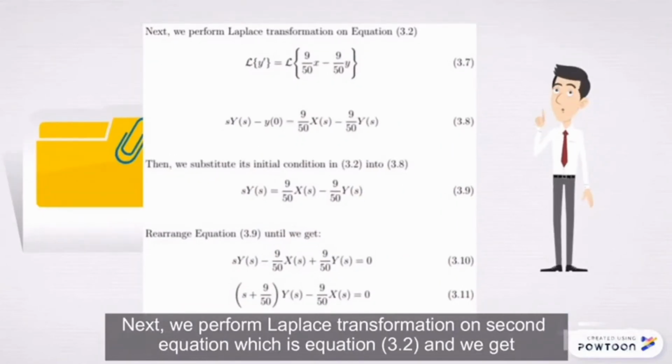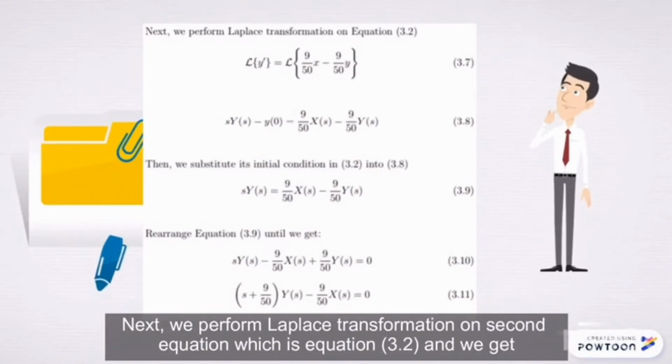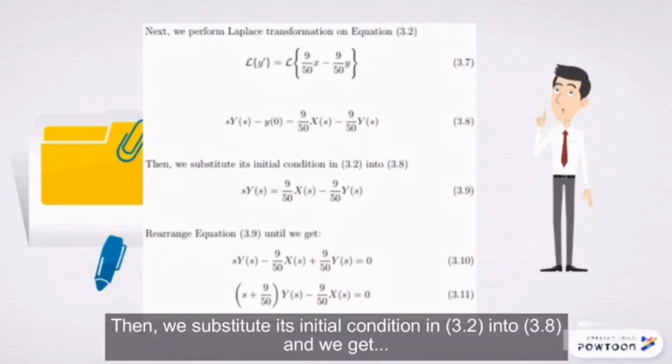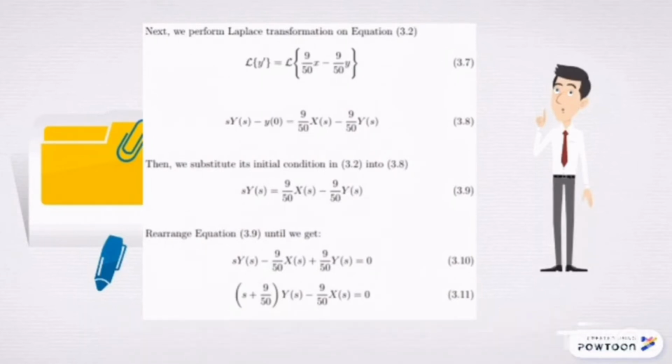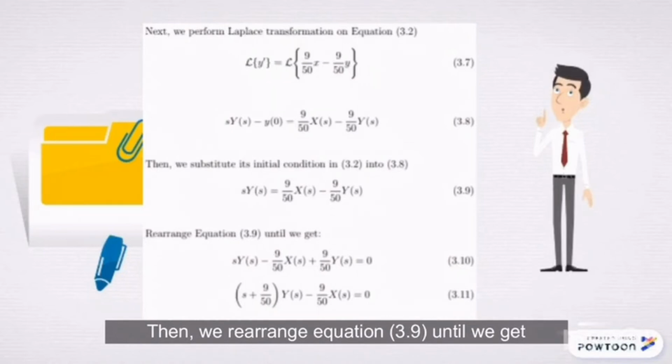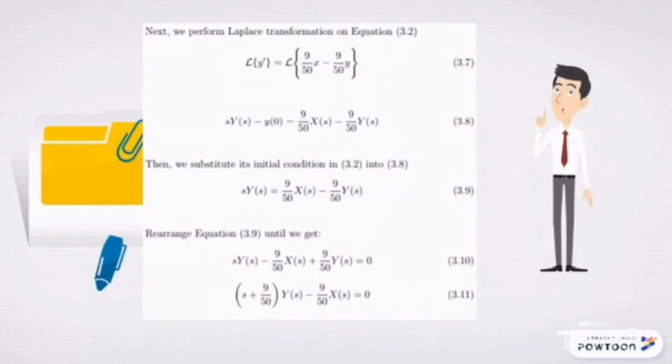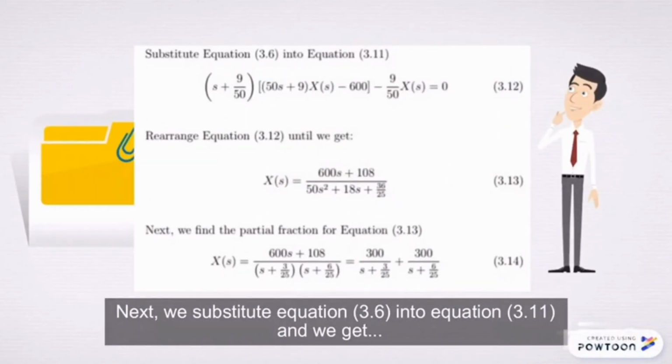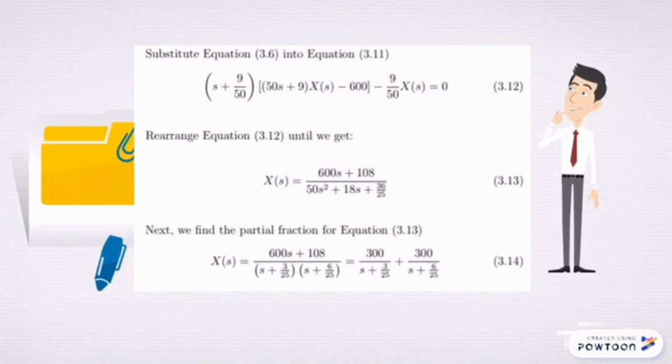Next, we perform Laplace transformation on the second equation, which is equation 3.2, and we get sY(s) minus y(0) equal to 9/50 X(s) minus 9/50 Y(s). Then we substitute its initial condition in 3.2 into 3.8, and we get sY(s) equal to 9/50 X(s) minus 9/50 Y(s). Then we rearrange equation 3.9 until we get (s plus 9/50)Y(s) minus 9/50 X(s) equal to 0.